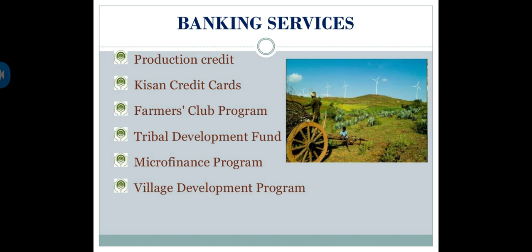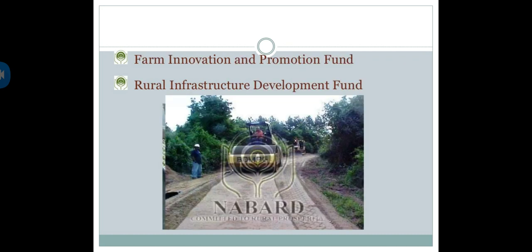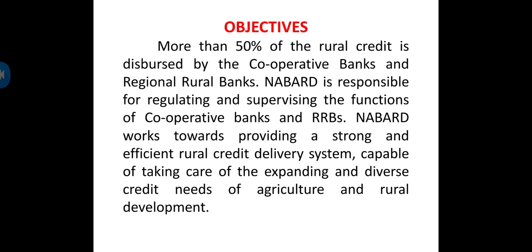So when you go for banking services, it gives production credit for producing crops, Kisan Credit Cards, Farmers Club program, tribal development fund, microfinance and village development programs. It is also giving money for farm innovations and the promotion fund, rural infrastructure and development.